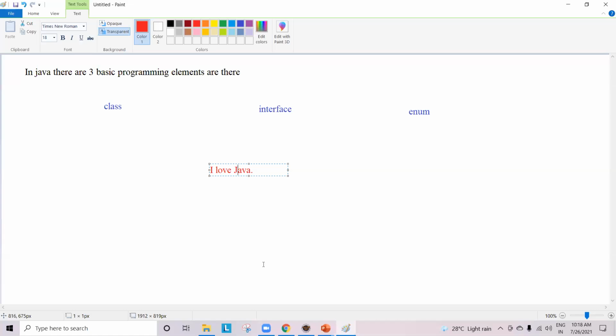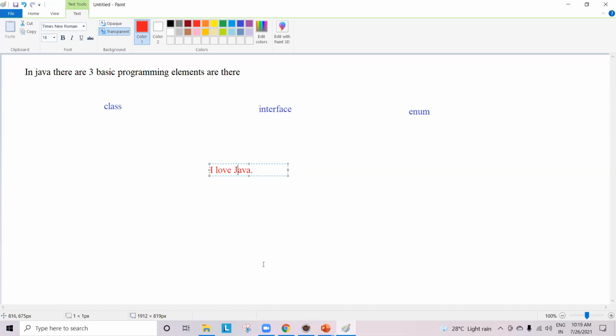So in our Java programming language, guys, if we want to write a class or an interface or an enum, basically, literally anything in our Java language, we need to follow syntax. What we need to follow?